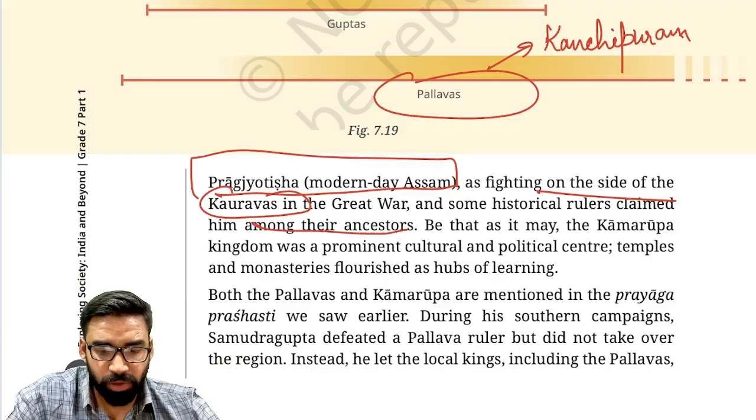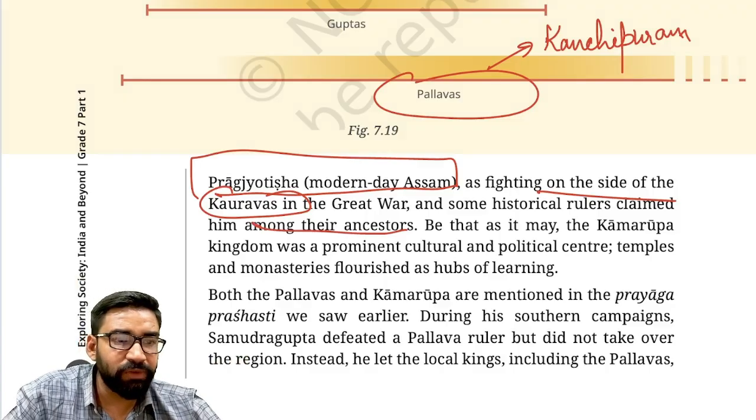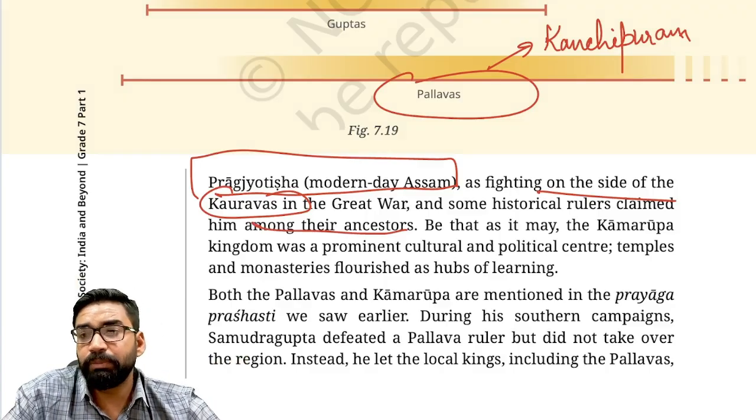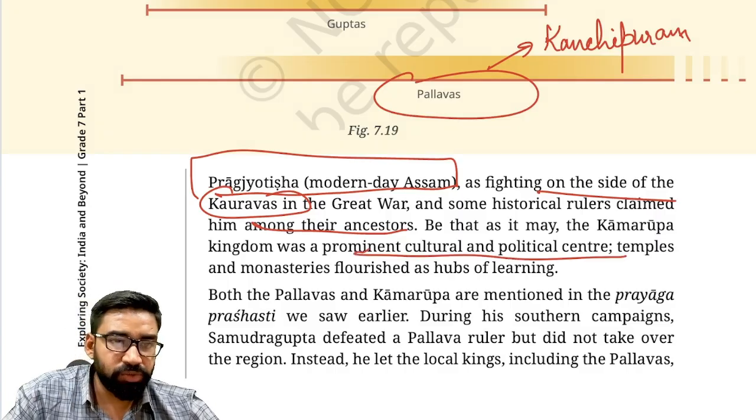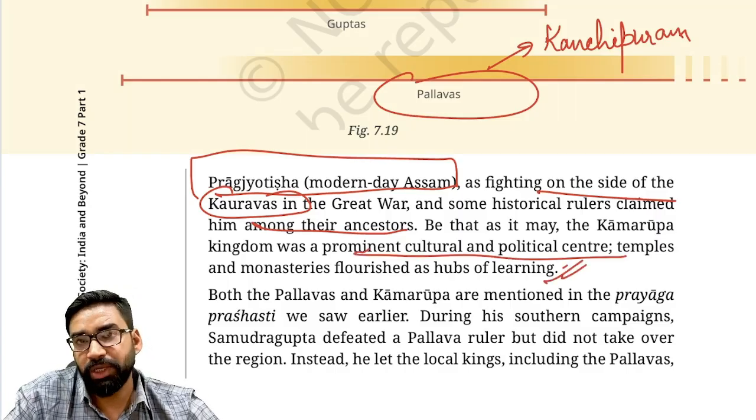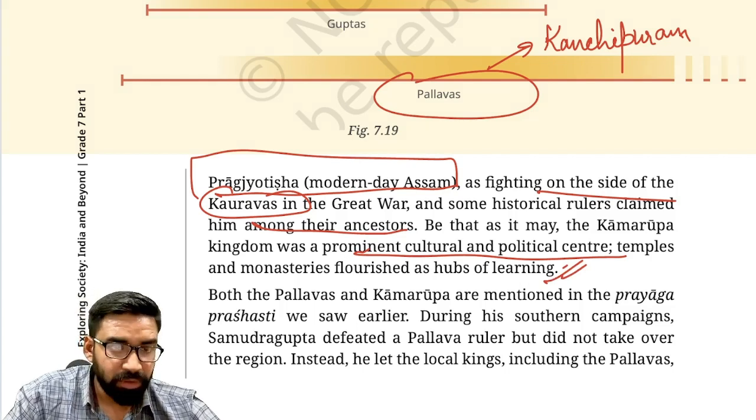Fine. So this is also something very important. So Kamrup was very important. Why? Kamrup was a prominent cultural and political center. Temples as well as monasteries flourished during this period, and it became the hub of learning.